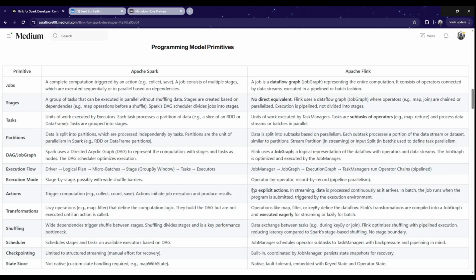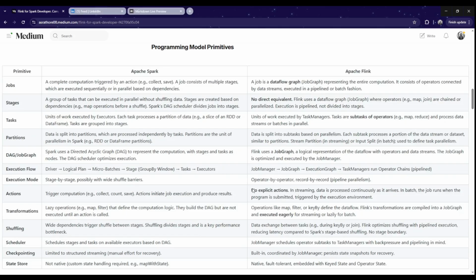But in Flink, a job is nothing but a data flow graph, which represents the entire computation that will happen. There are no stages in Flink, as I mentioned earlier. The data flow graph is nothing but an operator chain, and they run in parallel. Execution is pipelined, so there is no division of stages.